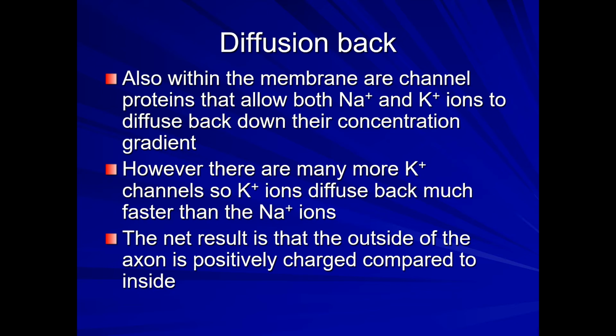So more potassium ions diffuse back and go outside, whereas the same number of sodium ions cannot come inside as there are fewer sodium protein channels. As a result, the outside of the axon is positively charged compared to inside.